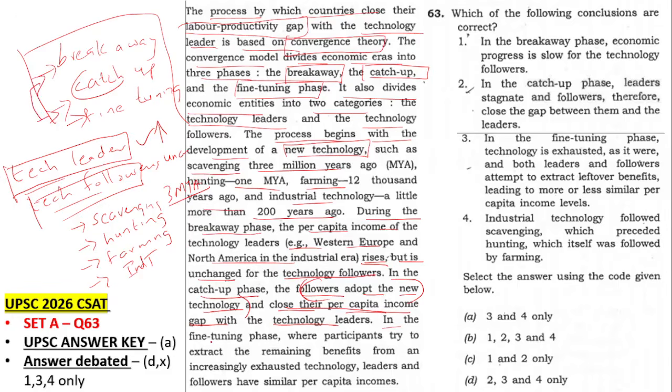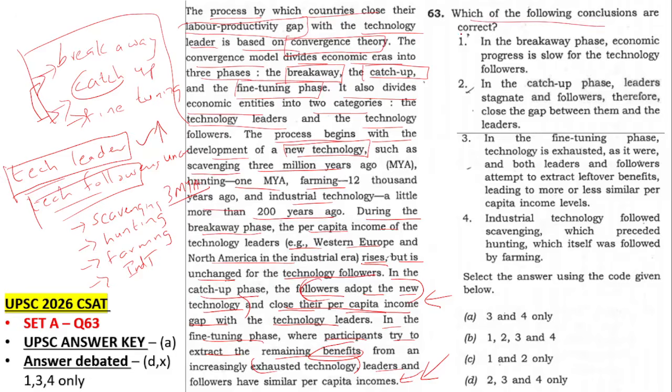Now in the fine tuning phase, the last one, participants try to extract the remaining benefits from an increasingly exhausted technology, meaning technology is already over now, and leaders and followers have the same per capita income. Here they were trying to close the gap, and here they have completely closed the gap and are getting more benefits, even though technology is over. New technology is not coming, and they are trying to get more and more benefits. This is the understanding of the passage. If you understood this much, then it's a very easy question.